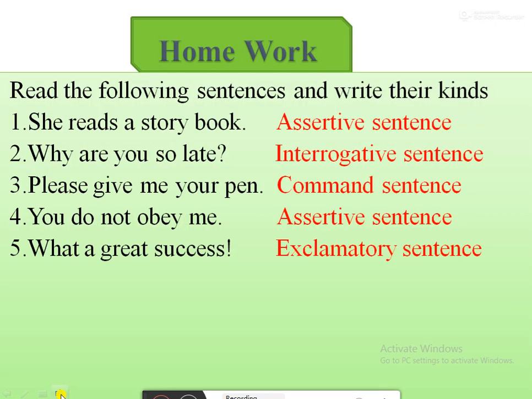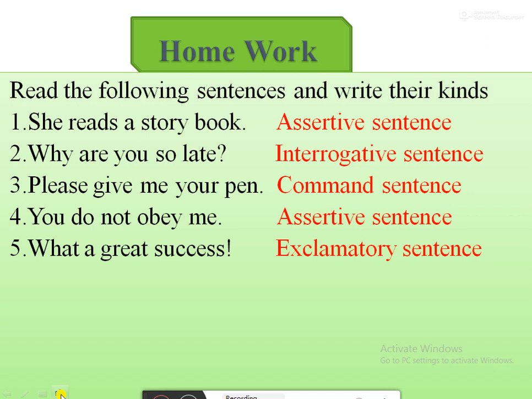Here I am giving you some homework and I have given you the answers also. Read the following sentences and write their kinds. She reads a storybook. Which kind is this? Assertive sentence. Why are you so late? You can see this sentence ends with a question mark, so this is an interrogative sentence.